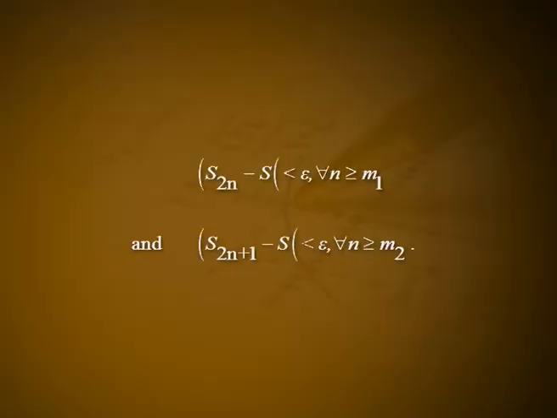Let epsilon greater than 0 be given. Since the sequences S2n and S2n plus 1 both converge to the same limit s, there exist positive integers m1 and m2 respectively such that modulus of S2n minus s is less than epsilon for all n greater than or equal to m1, and modulus of S2n plus 1 minus s is less than epsilon for all n greater than or equal to m2.